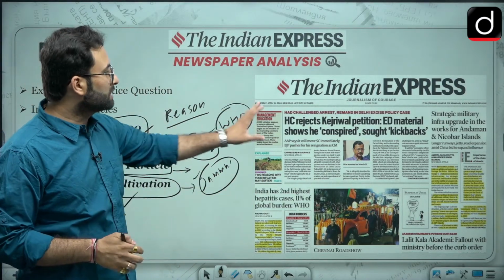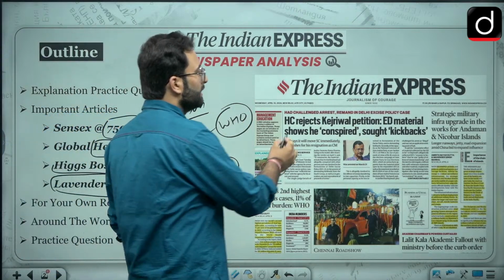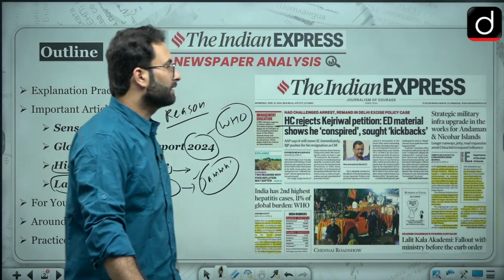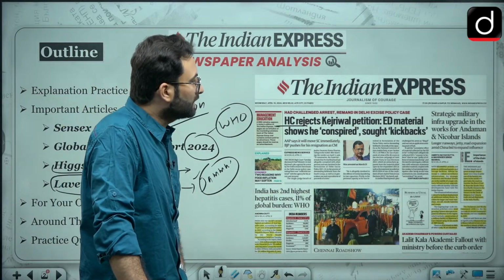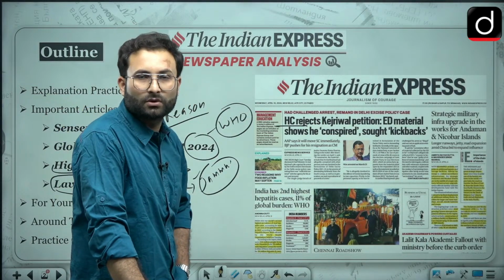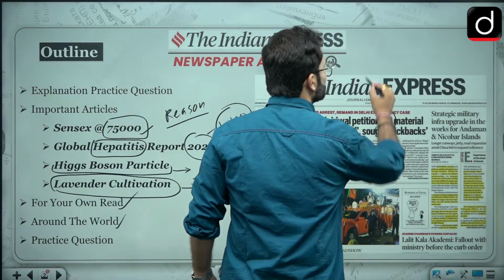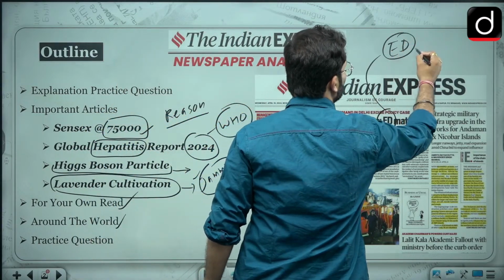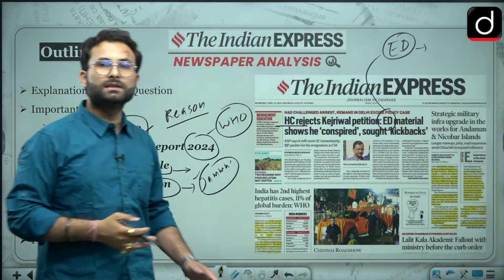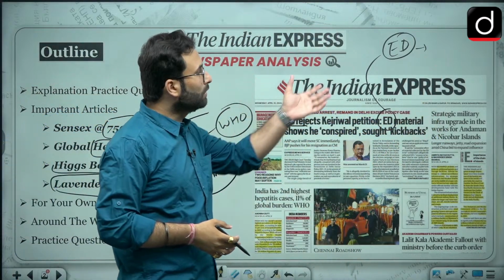So this is today's front page. Here you can see High Court rejects Kejriwal's petitions. ED material shows that he has conspired and sought kickbacks. This is some kind of political news. We have seen the working of ED, how ED is important, and under which act it is working. All these things we have already discussed, so I will not go into details of that.